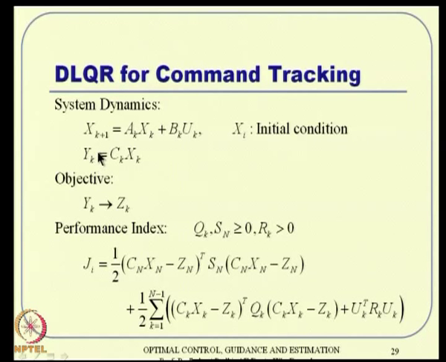So, if you take (c xk, yk minus zk), that has to be minimum, and what is yk? Ck xk. So, yk minus zk is nothing but ck xk minus zk. So, that has to be minimum, and also we want control minimum. So, this is how it is possible.